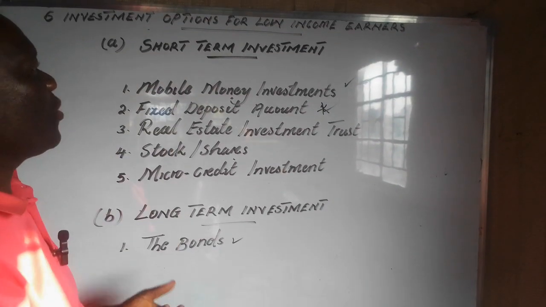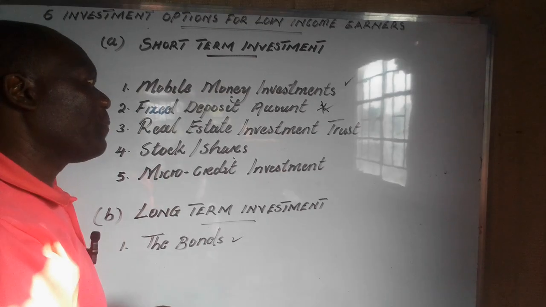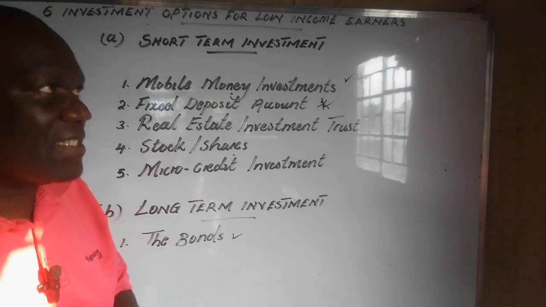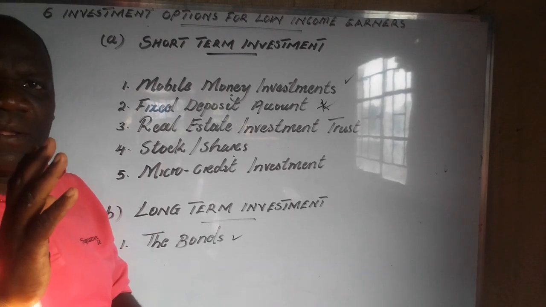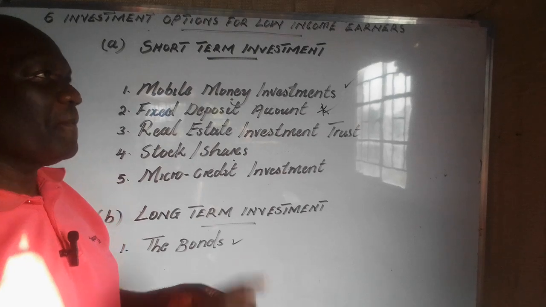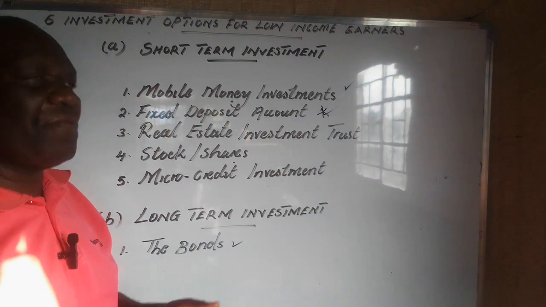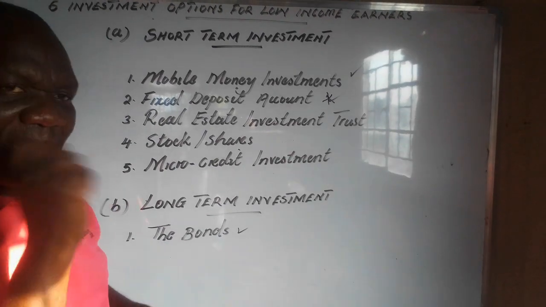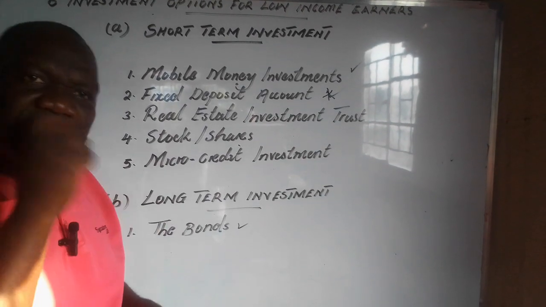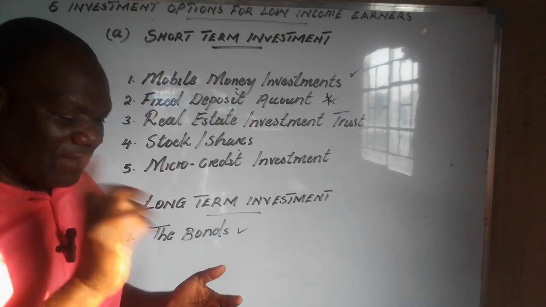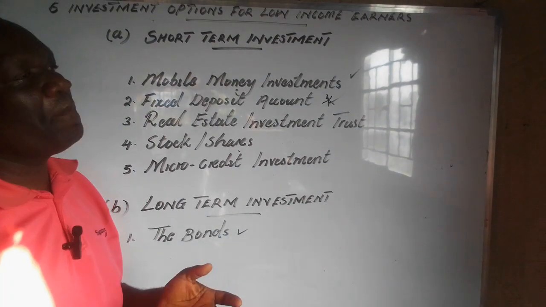Under short-term investments, I'm starting with the mobile money investments. Mobile money investments has 4 investment plans: investment plan, education plan, retirement plan, and the fixed term investment plan. So the one that is more profitable is the fixed term investment plan. Fixed term investment plan has the following periods.